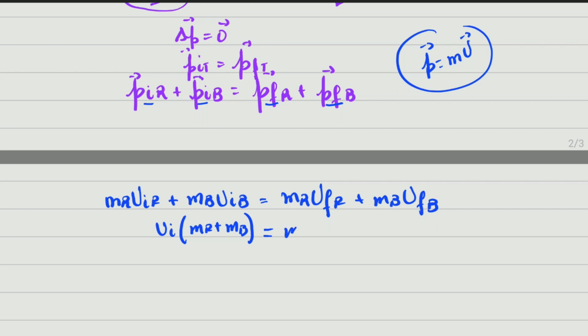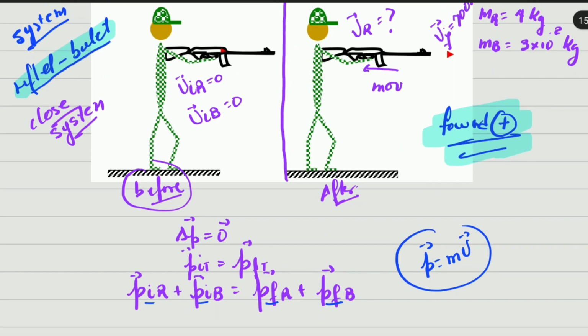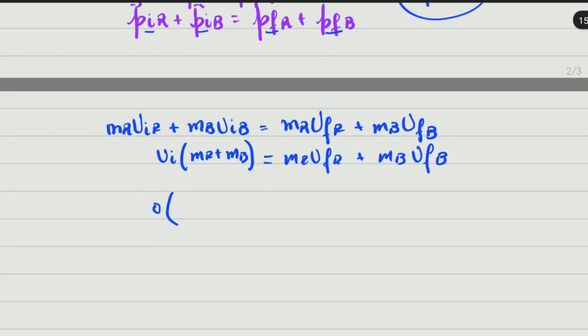Okay, and this one is the mass of the rifle times the final velocity of the rifle, plus the mass of the bullet times the final velocity of the bullet. So we are now going to substitute. The initial velocity of both of them is 0, and even though the product will be 0, I am going to substitute the masses there. So the mass of the rifle is 4 kilograms, plus the mass of the bullet, 3 times 10 to the minus 2, equal to the mass of the rifle, 4, times the final velocity of the rifle, which is what they're asking you to calculate.